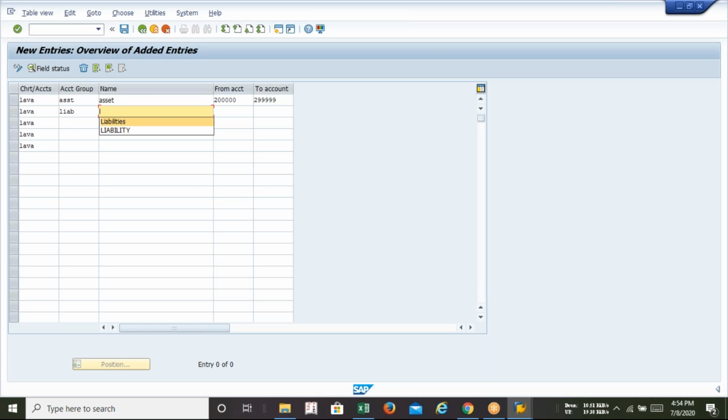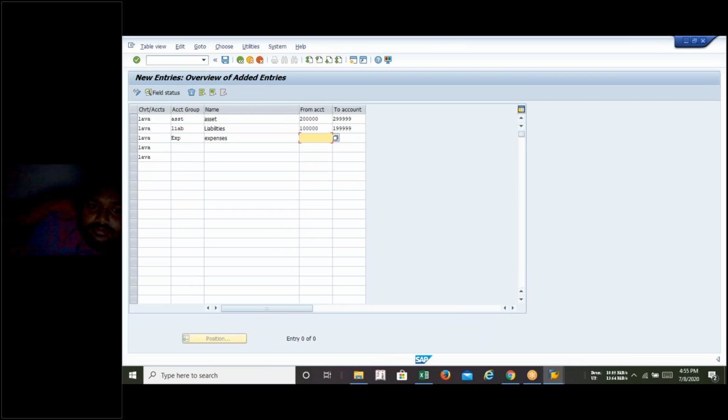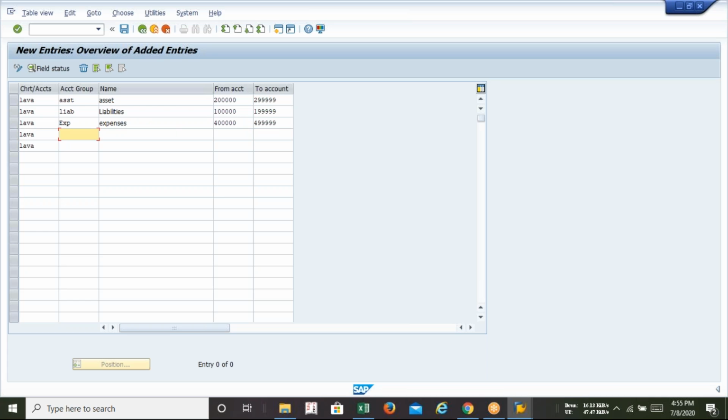Guys, since I have been practicing for a long time in the class, I am just pressing L and it's coming. But for the first time, you have to type on your own. And I'm selecting liability from 1. I just simply alter it. Now expenses, starting from 4. Whatever the number is we will be selecting, we need to remember this screen. If you remember that, we can easily create the income, expenses and everything without making any mistake.